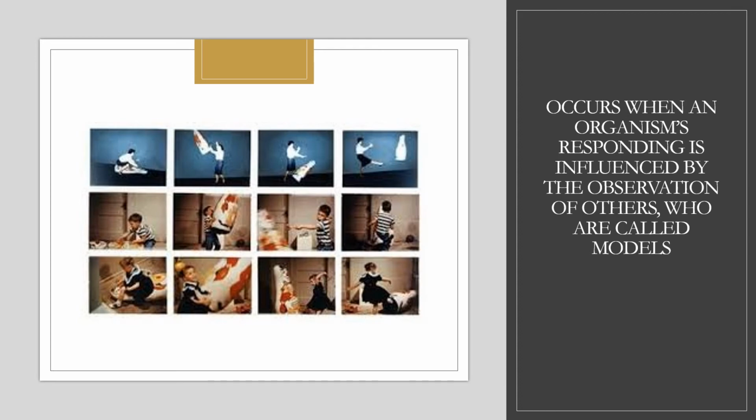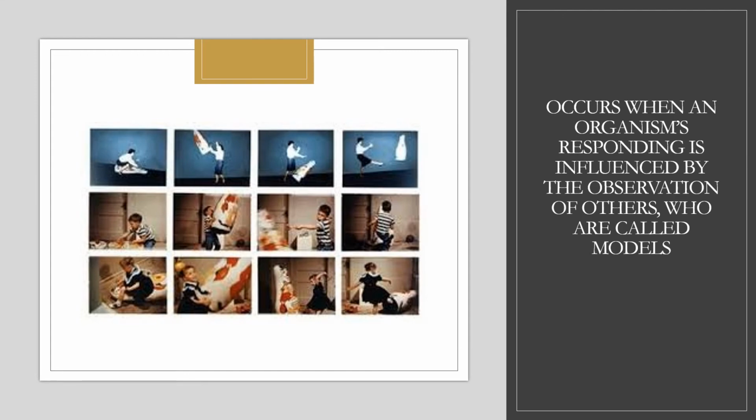Bandura demonstrated both of these functions of observational learning, acquiring specific actions and learning general styles of behavior, in experiments with kindergarten children. In one experiment, one group of children observed an adult behaving very aggressively toward a large inflated Bobo doll.